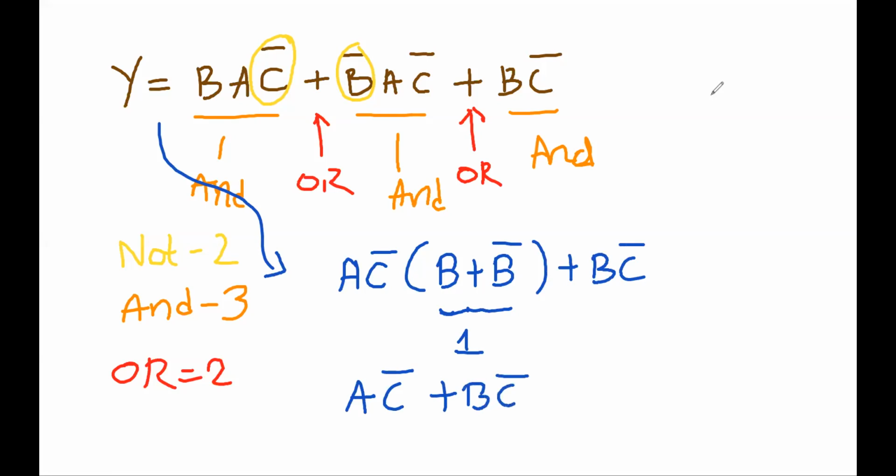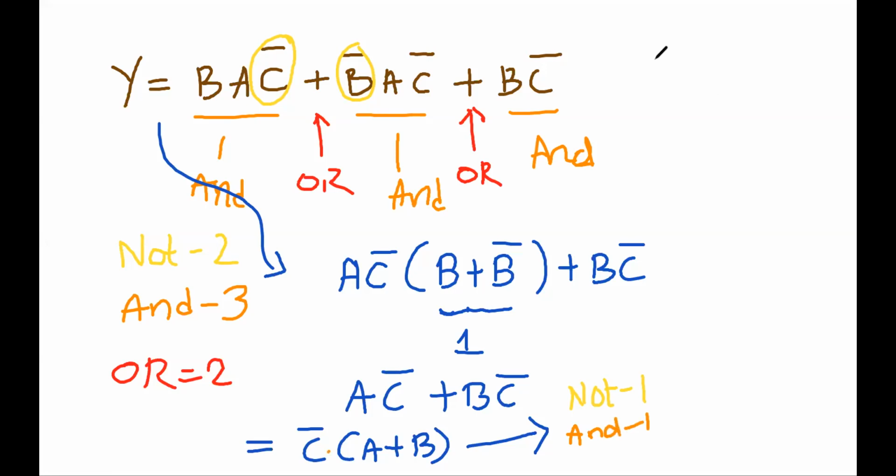So what we can write? You can take C bar common. It is (A plus B). Now how many gates are required? You require one NOT gate, one AND gate, one OR gate.